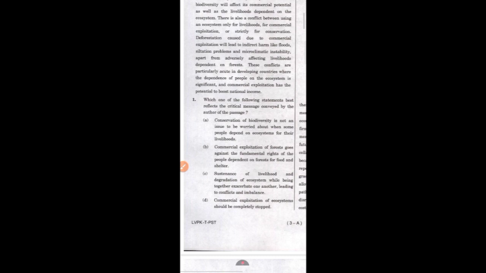As I said, the extreme keywords which are all, always, completely, every, must, these are the words most likely to be incorrect when given in the statement. So we can also eliminate this option as well.